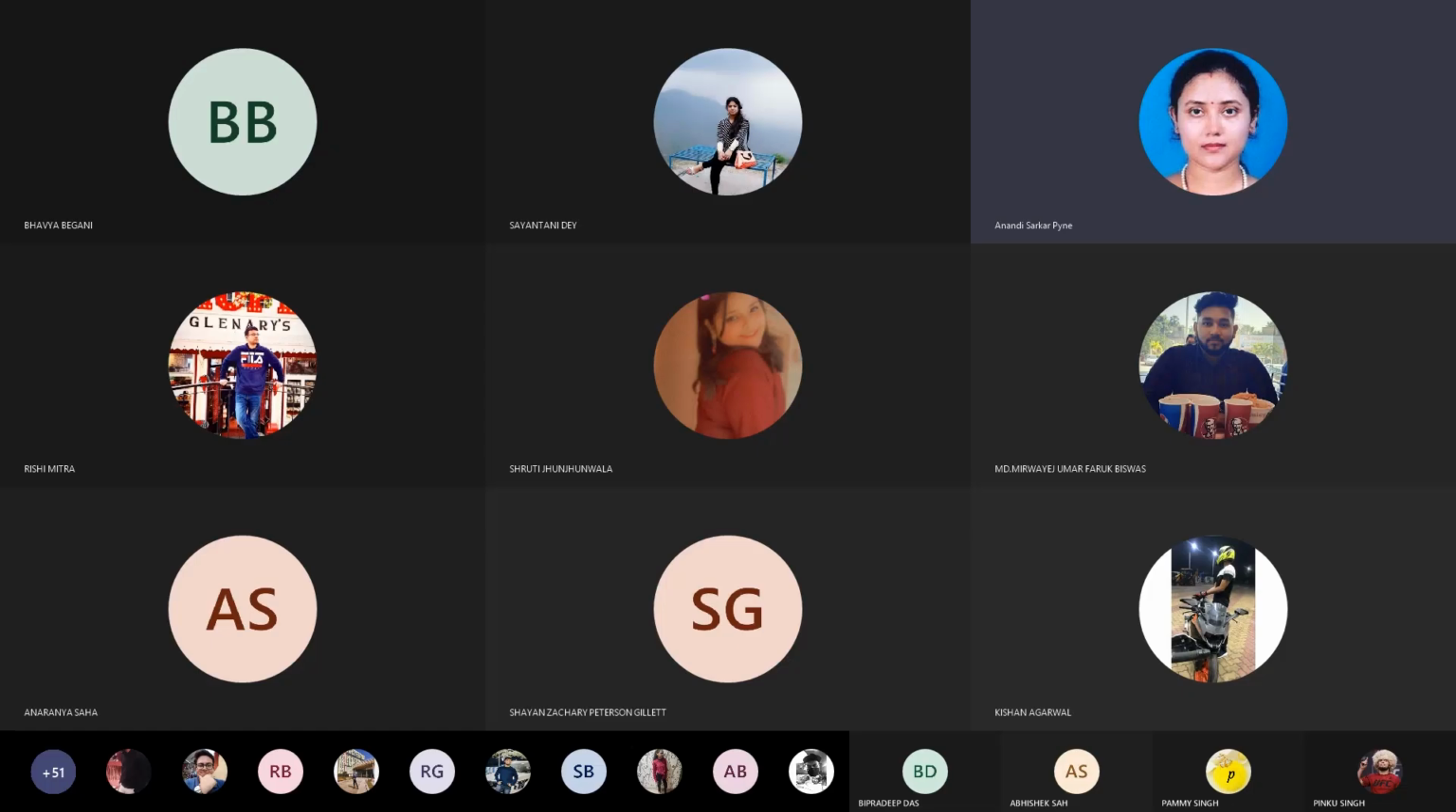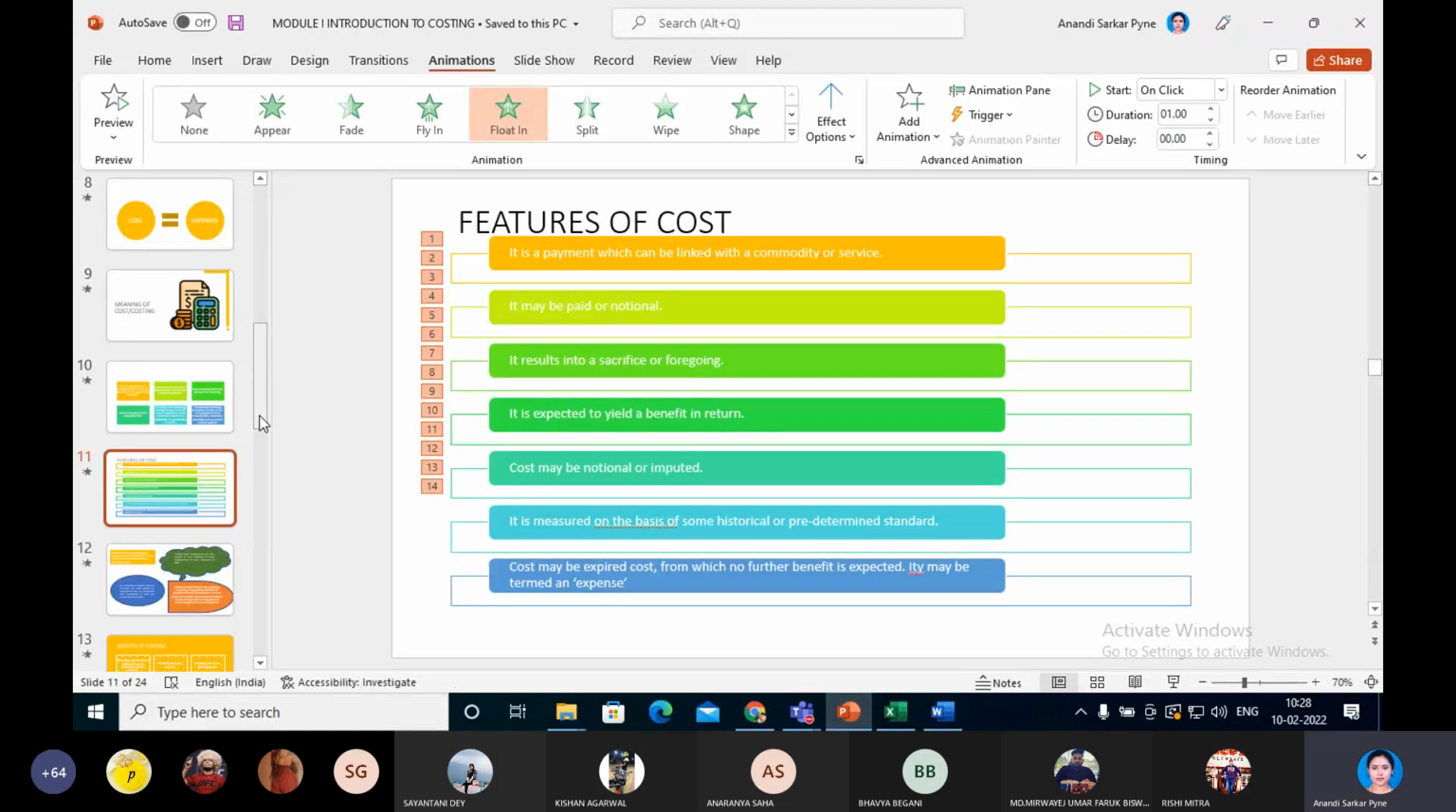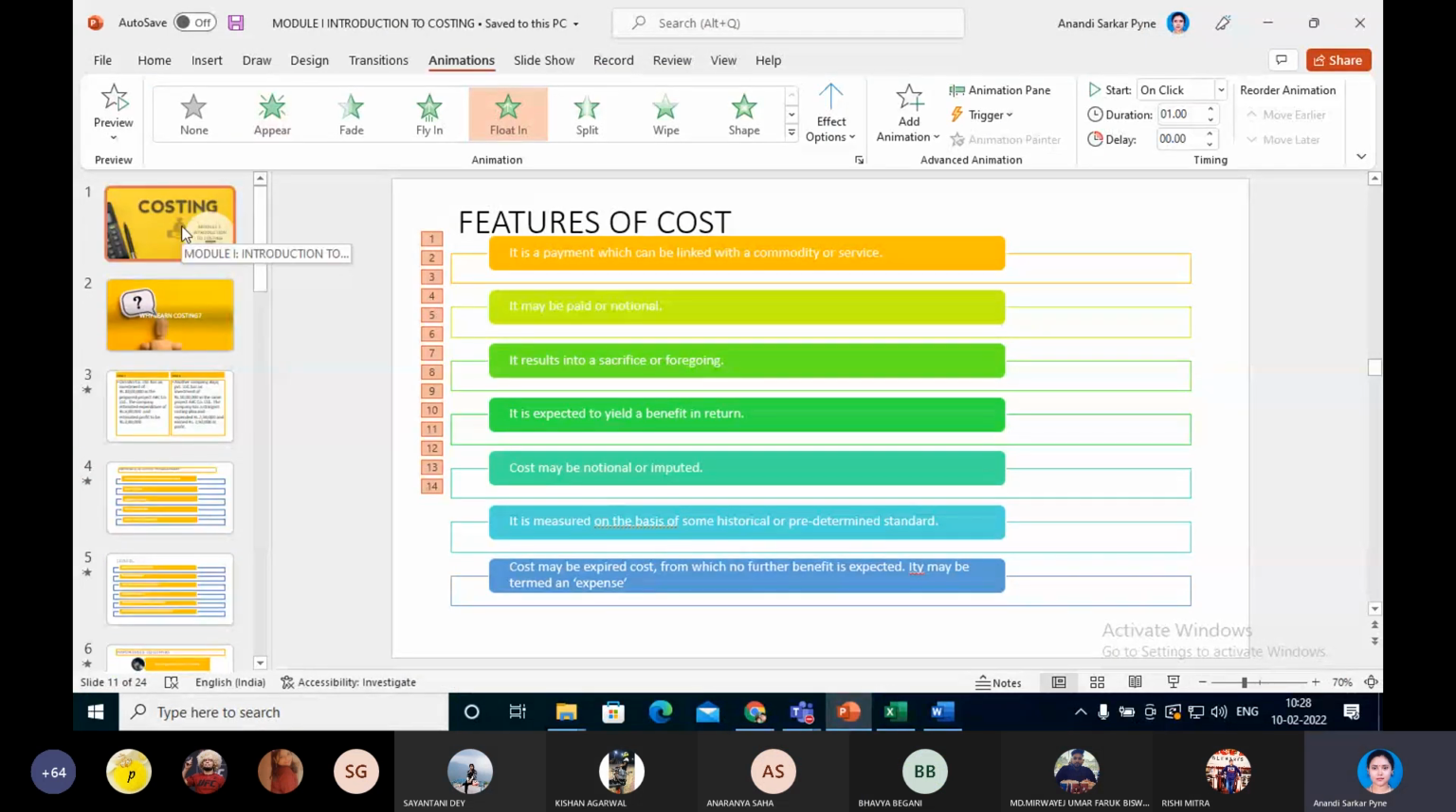We will be starting module 1, that is introduction to cost accounting, or introduction to costing, or introduction to cost.